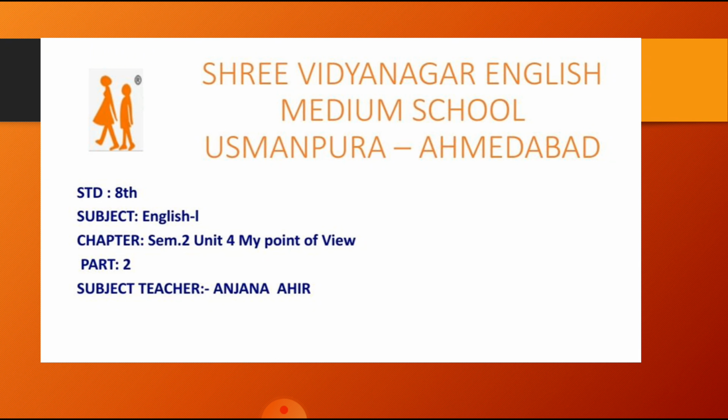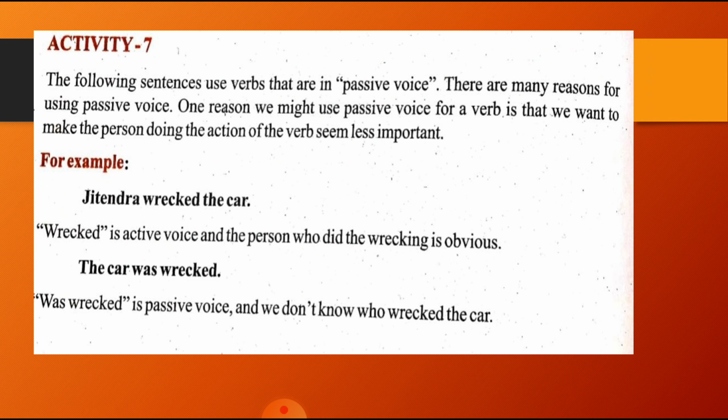You all have seen part 1 of chapter 4, My Point of View. Now let us begin with part 2 of the same chapter 4, My Point of View. Now moving to activity 7. See, the following sentences use verbs that are in passive voice, and there are many reasons for using passive voice.